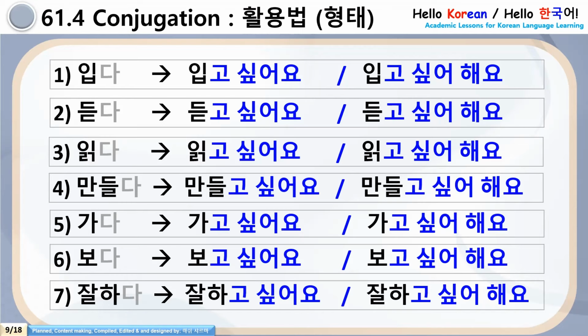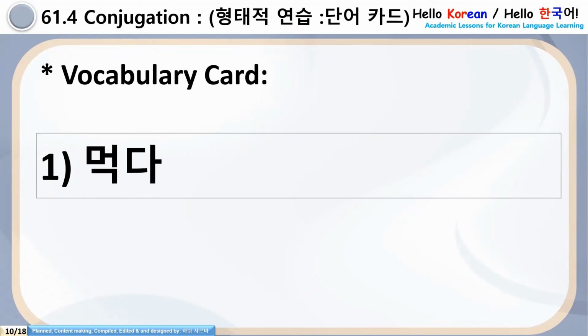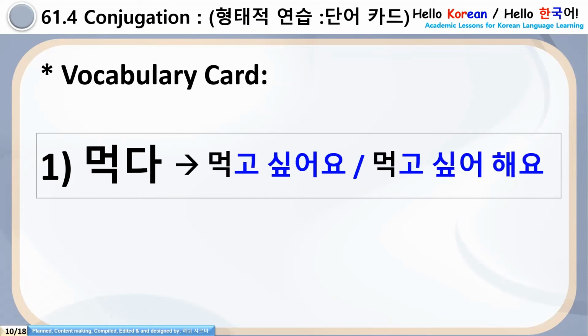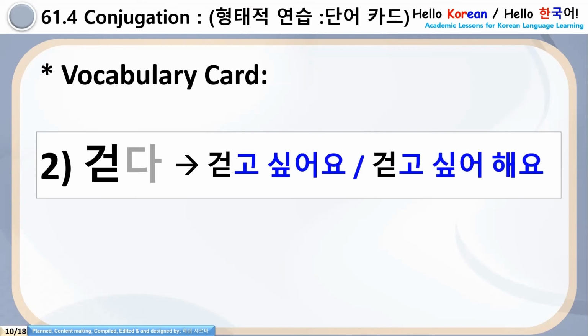Clear, Yorobun? Now it's time to do some more practice with the vocabulary cards. First card is here, mokta. So how can we do the conjugation? Mokko shippoyo or mokko shippo heyo. So from here, in the same way, you have to do the conjugation for practice. See second example, khotta. Now you can tell. Well done, Yorobun. Charessoyo. It will be khotko shippoyo or khotko shippo heyo.